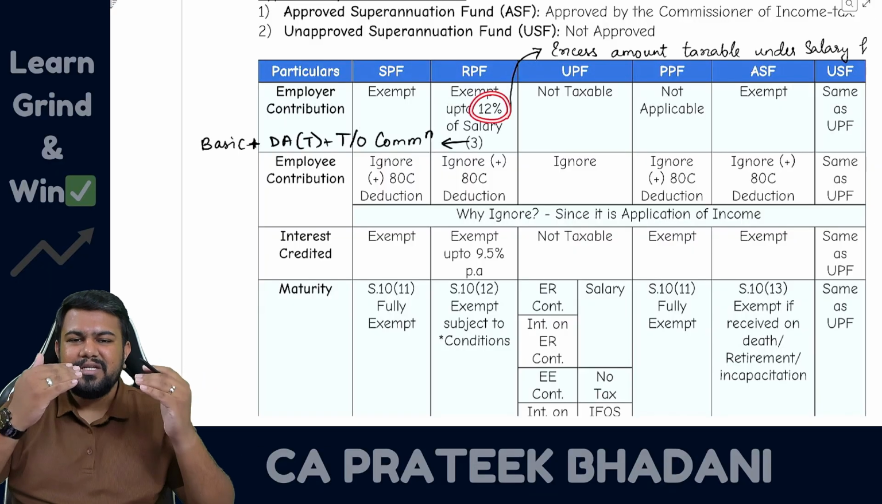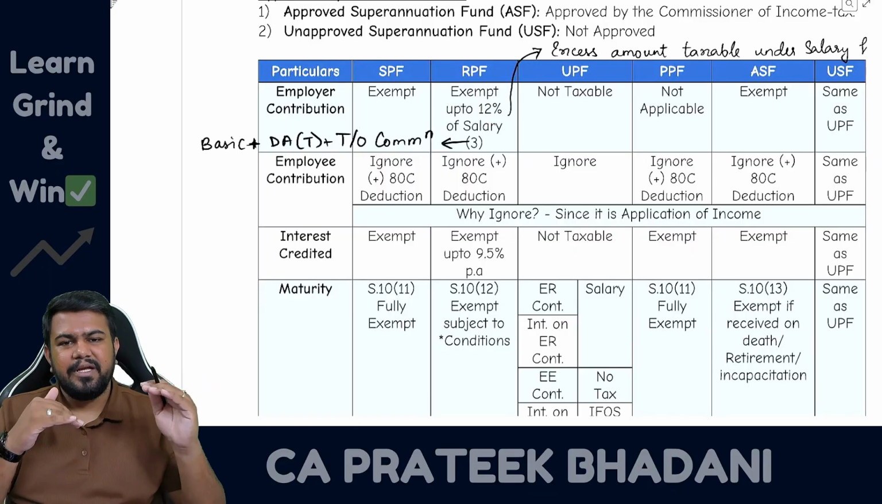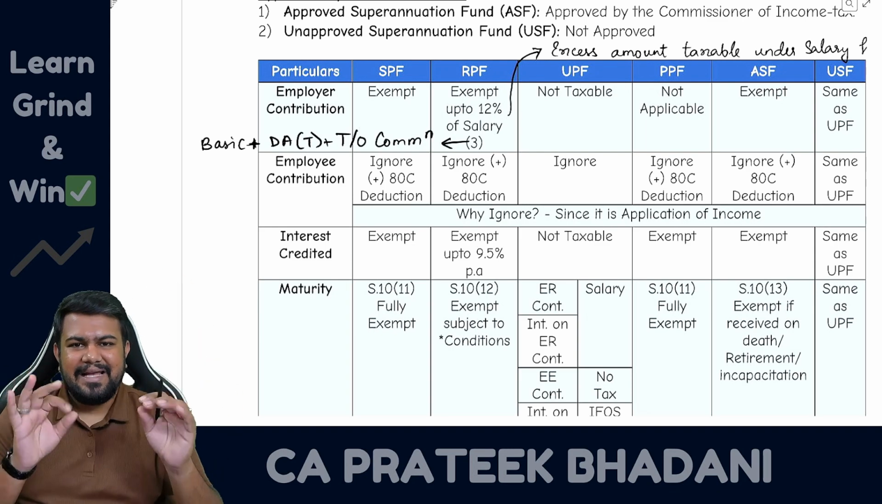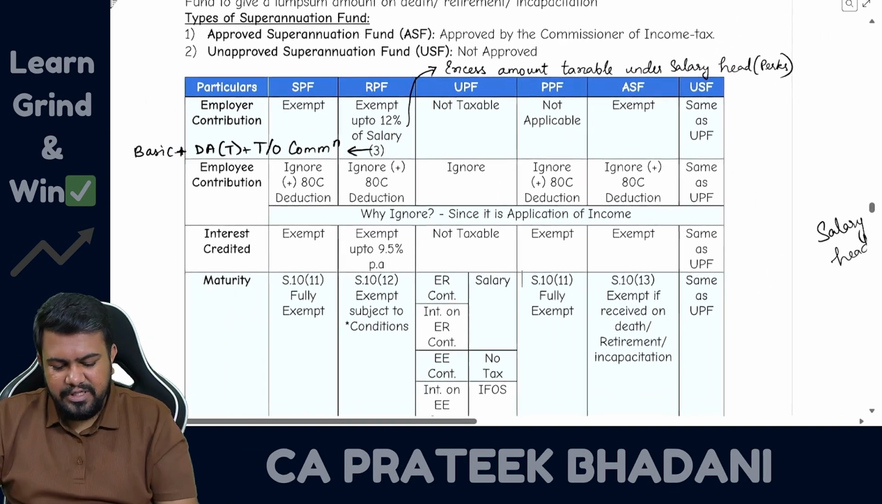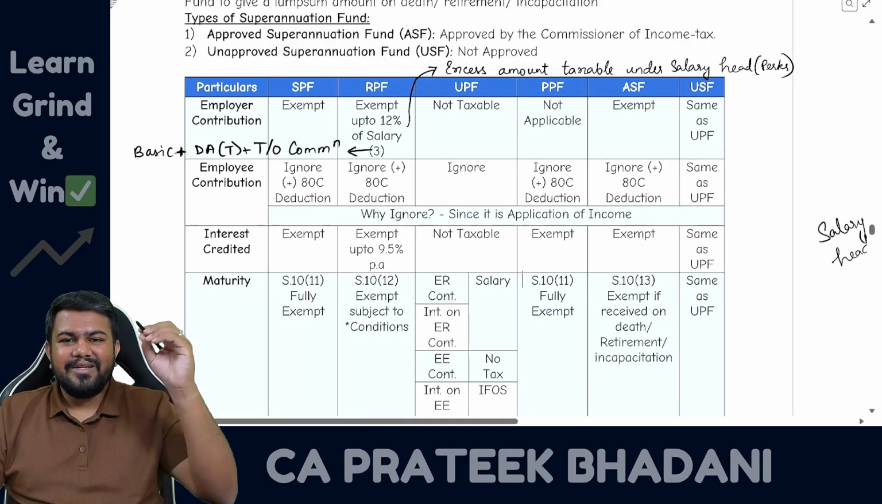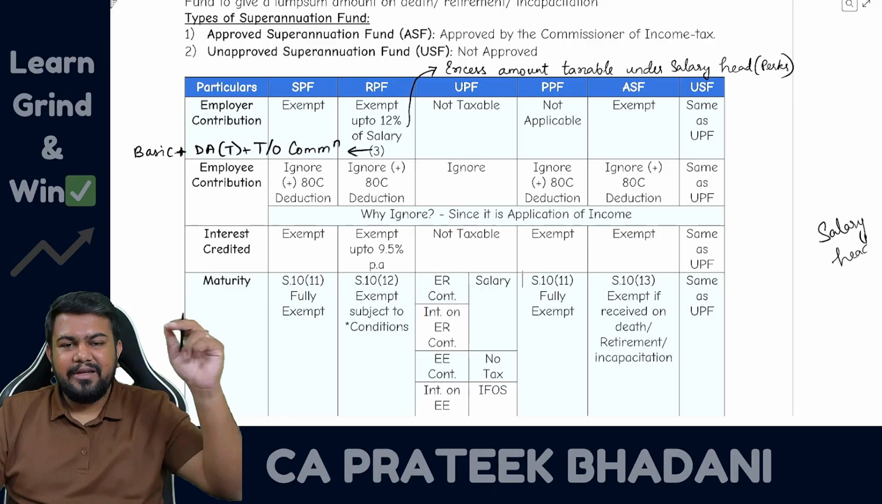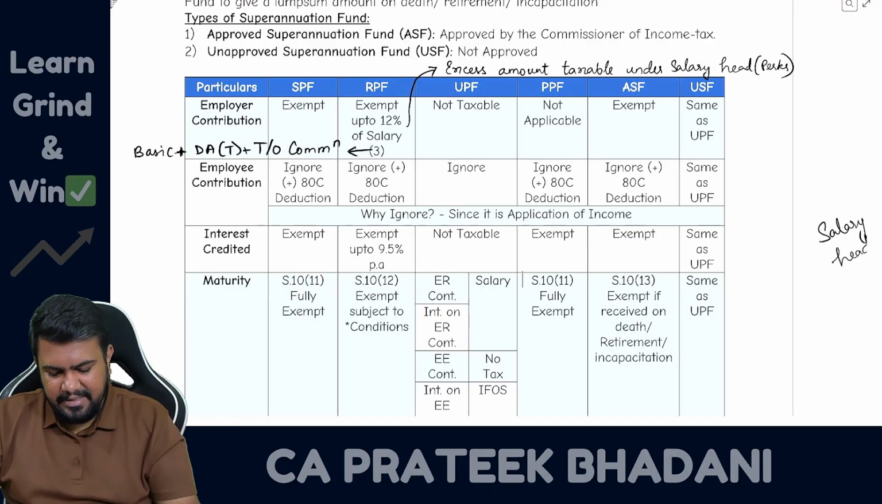If the contribution is within 12%, it is fully exempt. If it is above 12%, then the balance amount alone will be treated as salary. In the question, what are you going to do? First, under the salary head of income, you put the employer contribution. Then from that you reduce 12% of salary as exemption.